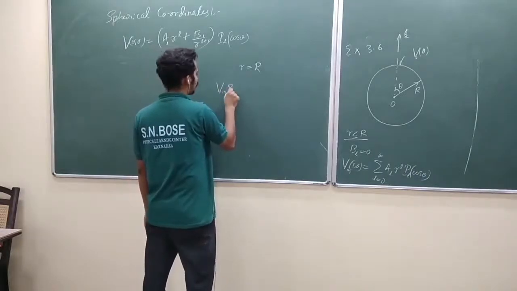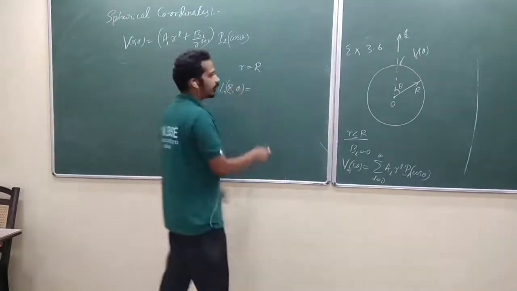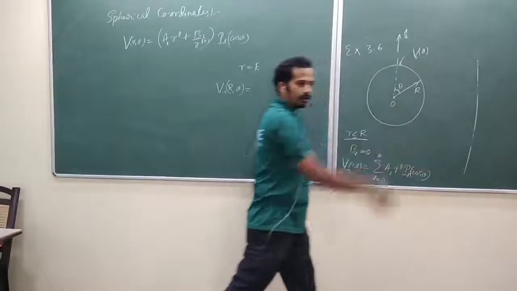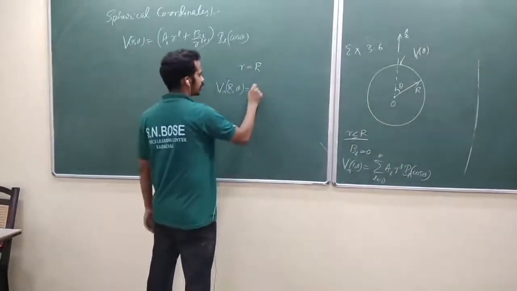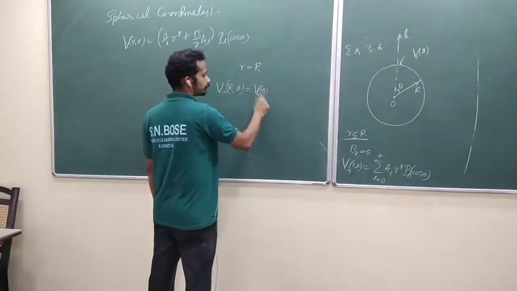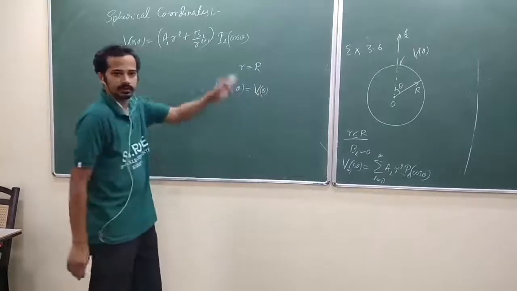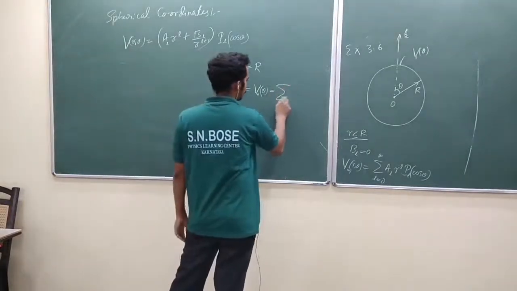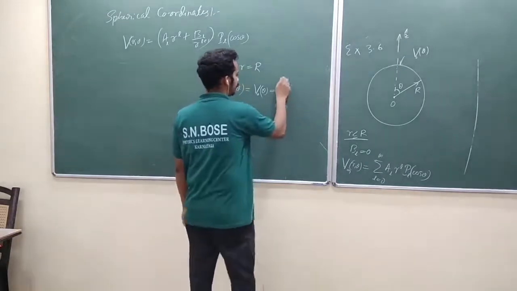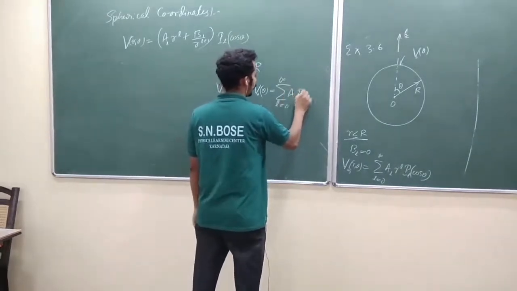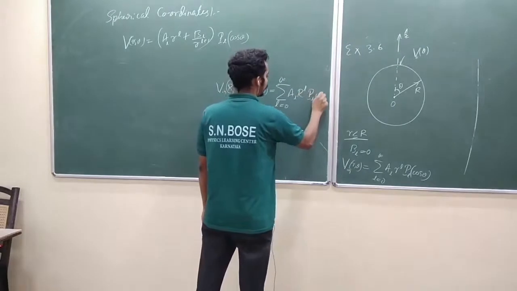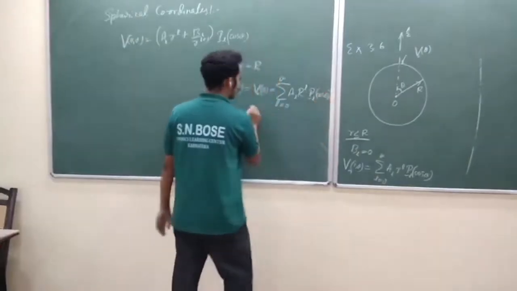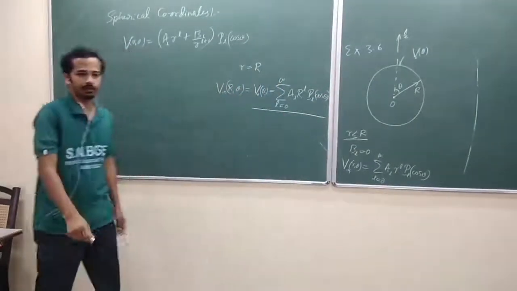When r equal to capital R, V in r comma theta, that means on the surface, what is that? That is V naught of theta. On the surface, the potential is that. So that is equal to summation over L equal to 0 to infinity AL R power L PL of cos theta. Now, for this equation, you can use the Fourier trick.